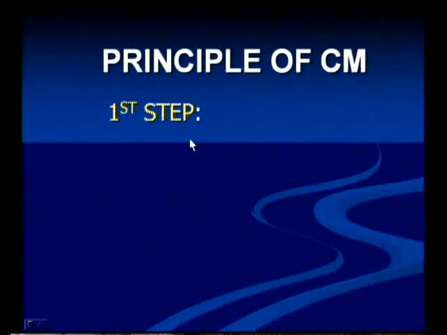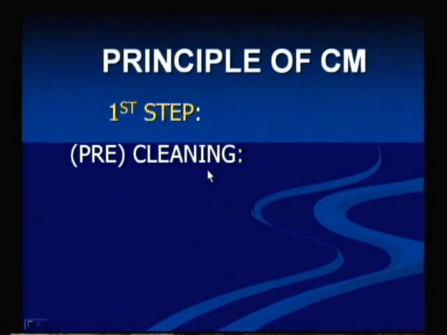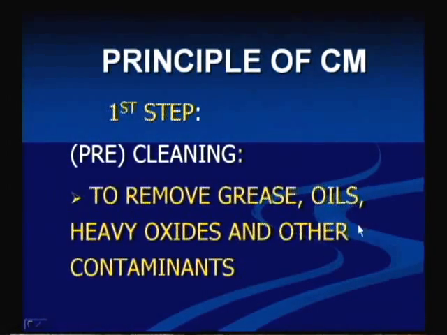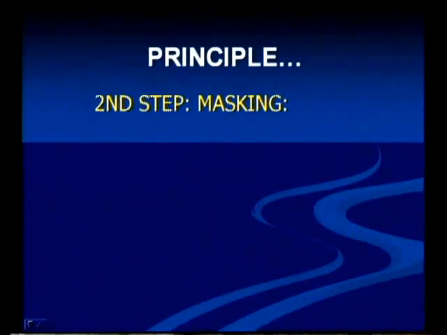So, in 5 steps it takes place. First one is cleaning, to remove grease, oils, heavy oxides and other contaminants, because when we take the particular piece, it should be cleaned of all contaminants. It may have grease or oil on the surface, etc. The second step is masking. Where we don't require machining on that particular workpiece, we have to cover it. So for that we have to do the masking.